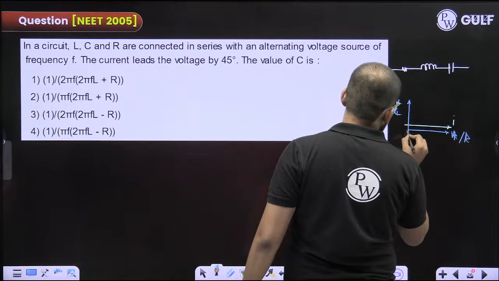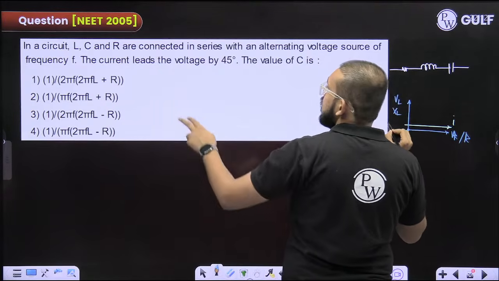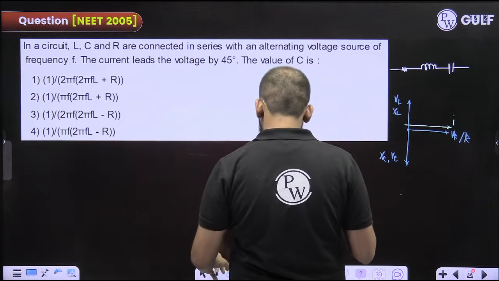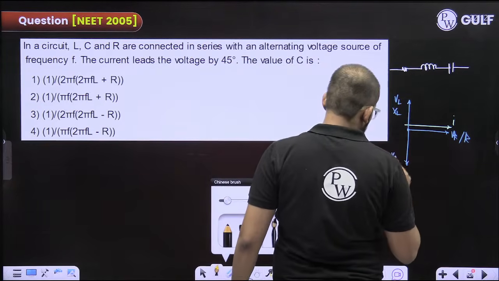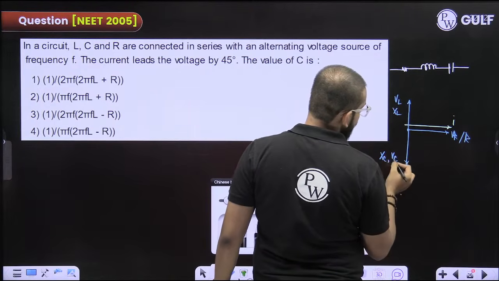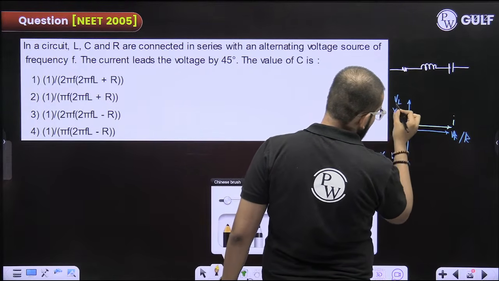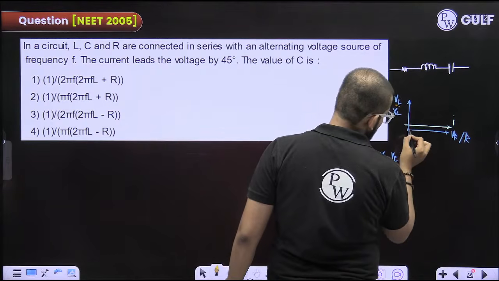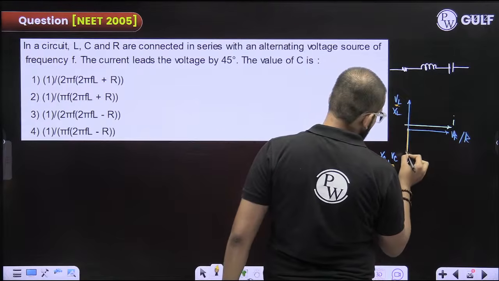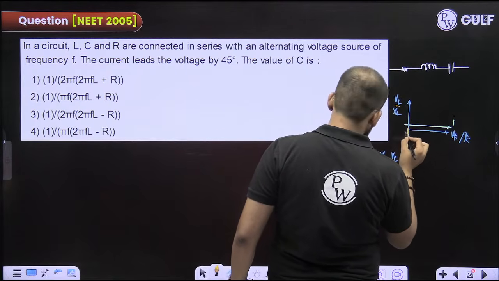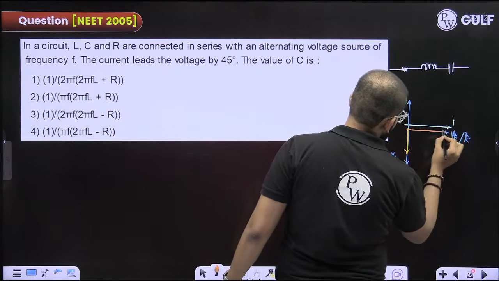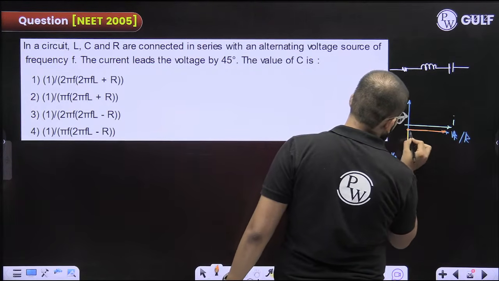Fine. Now they are saying that the current leads the voltage by 45 degree. So current is leading, so definitely VC would have been more than VL. VC would have been more than VL, so you would have got resultant of these two in this direction.